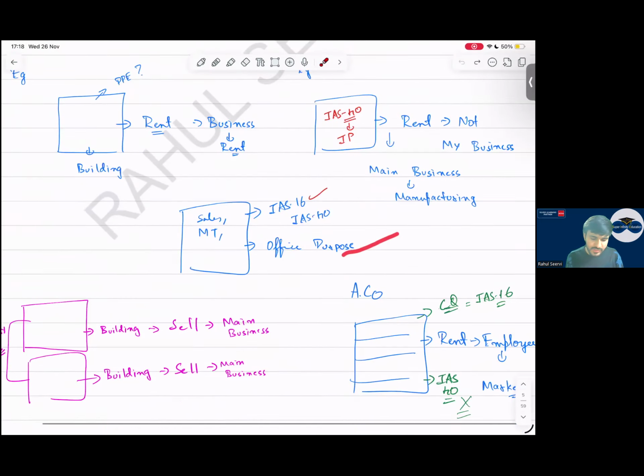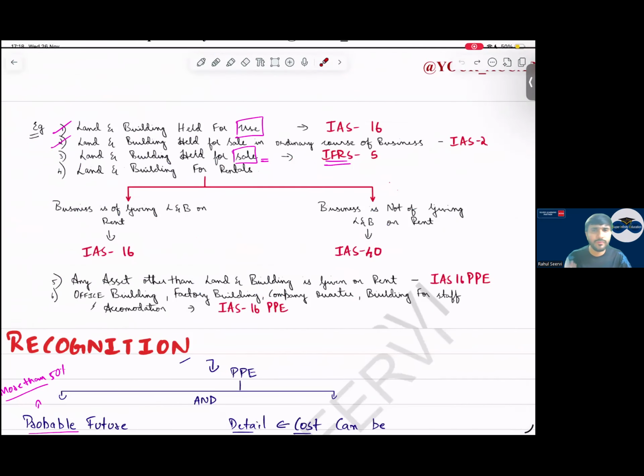In the class, we have taken a lot of examples. Now, some few examples where an MCQ question can come if you're lucky. Land and building held for use, IAS 16. Land and building held for sale in ordinary course of business, IAS 2 inventory. Land and building held for sale, IFRS 5. If it is for business purpose, IAS 16.